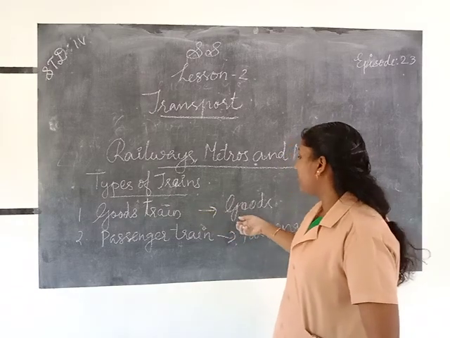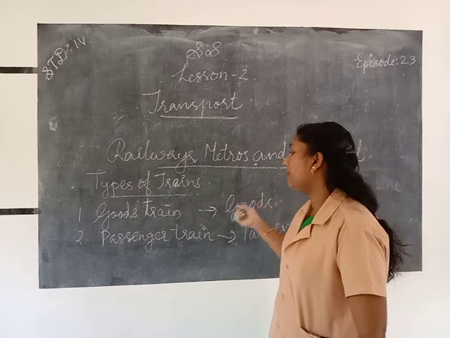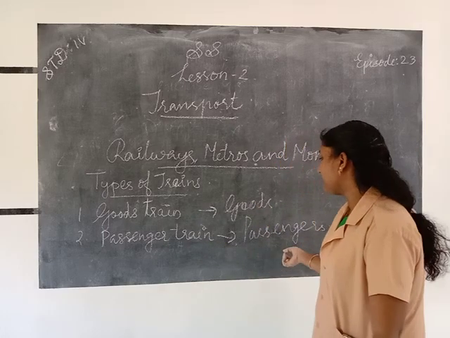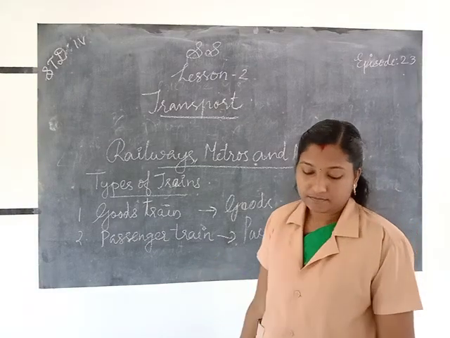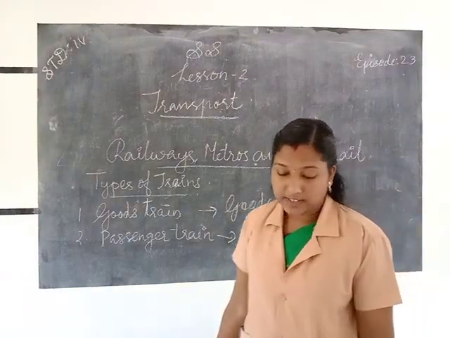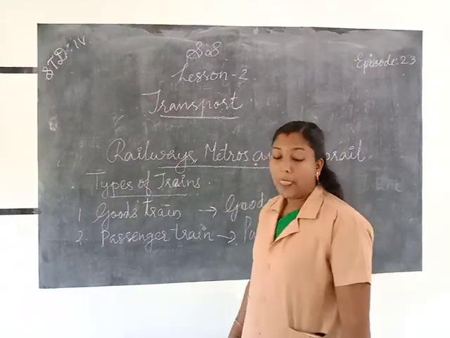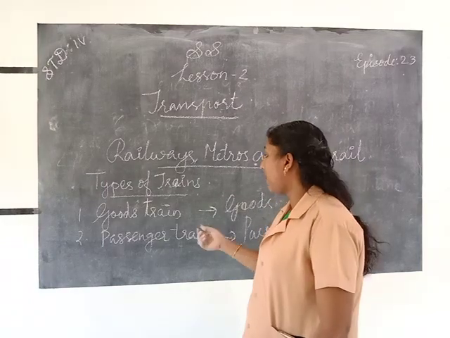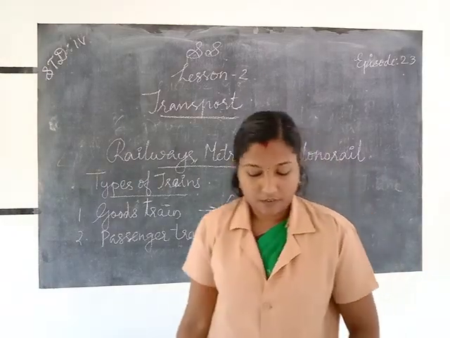Goods train carry only the goods from one place to another. The passenger trains carry the passengers from one place to another. The fastest train in India is Gatiman Express. It can travel 160 km per hour. Shatabdi and Rajdhani Express travels 140 km per hour.